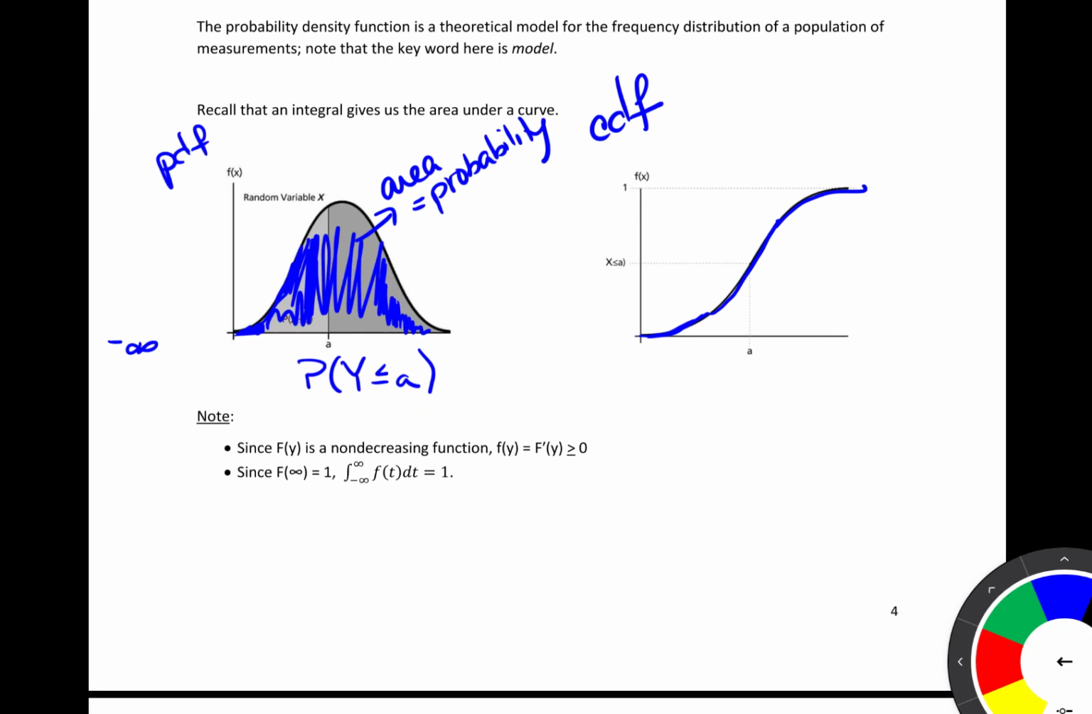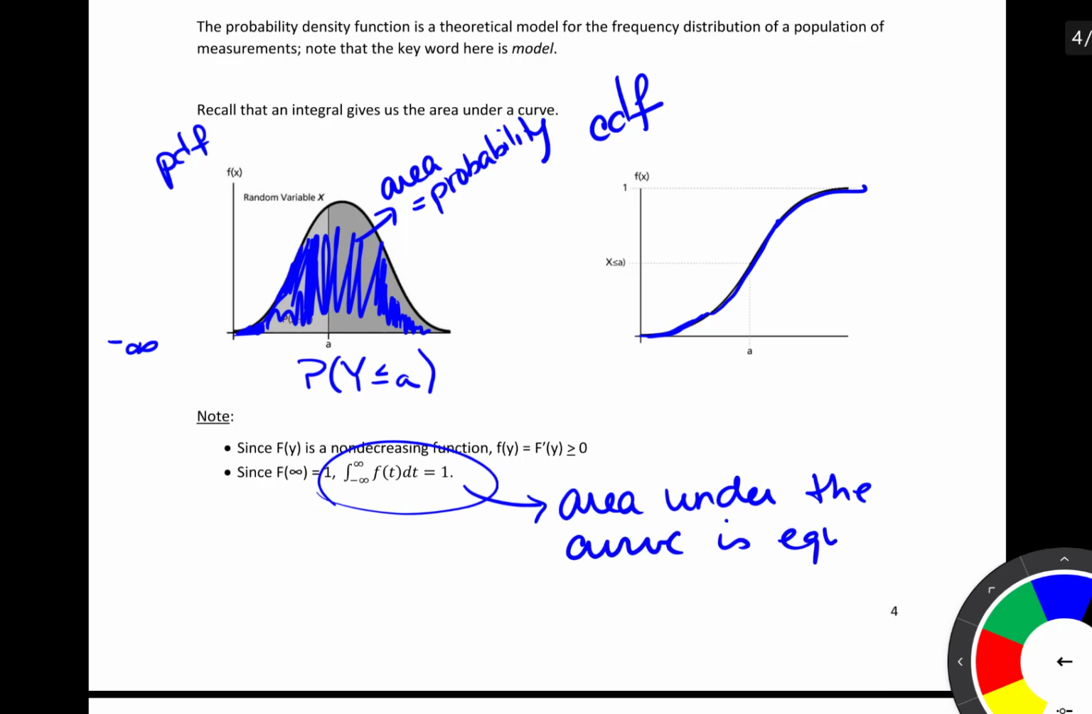Notice since the CDF is a non-decreasing function, then little f of y, which is equal to the derivative of the CDF, is always going to be positive. So PDFs will always be on or above the x-axis. And since the CDF evaluated at positive infinity is equal to 1, then the integral of the PDF from negative infinity to infinity is equal to 1. And this is a very important fact, because what this tells us is the area under the curve is equal to 1.